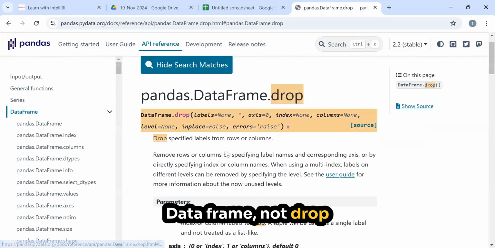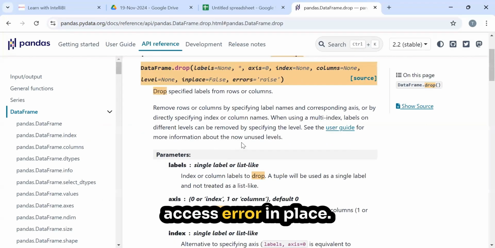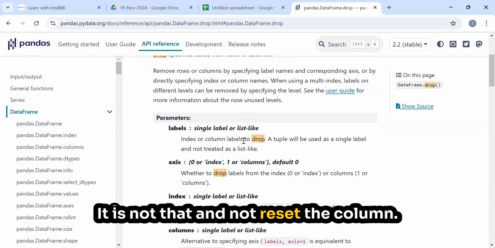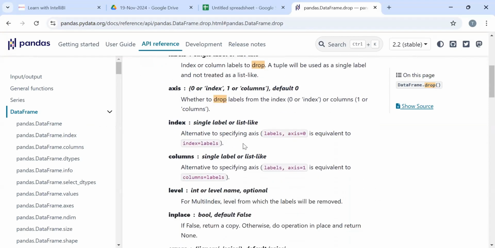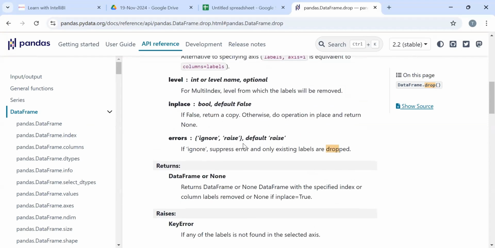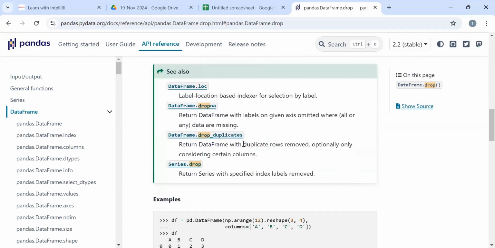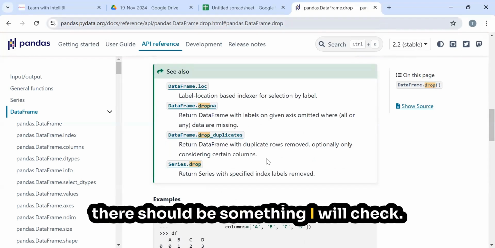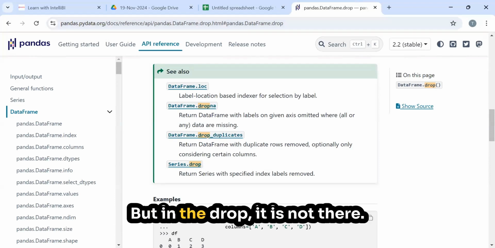DataFrame.drop: axis, errors, inplace. Index is there, columns is there, axis is there, labels is there, inplace. For resetting the index it is not there in the drop method, but there should be something. I'll check.